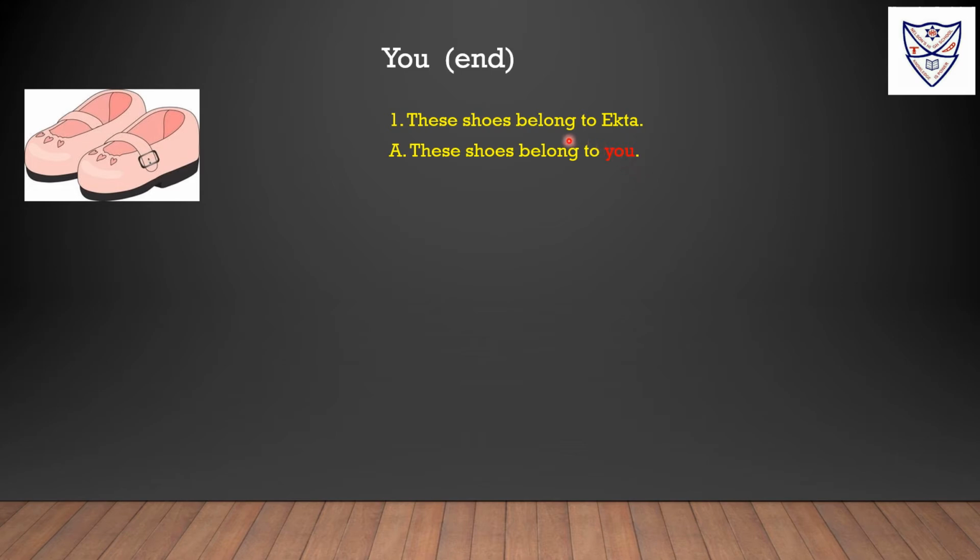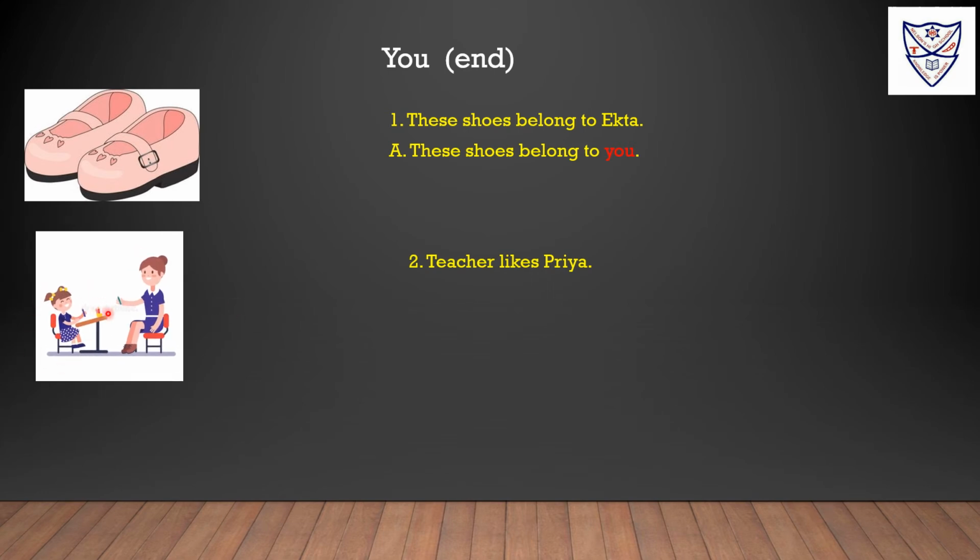Object always comes after a verb. Here belong is a verb and after the verb Ekta is coming. So we are using the object pronoun you. Teacher likes Priya. In this picture we can see the teacher likes Priya. Here Priya is in the object place, so we will use the object pronoun you. Teacher likes you. Like is a verb and Priya is in the object place.